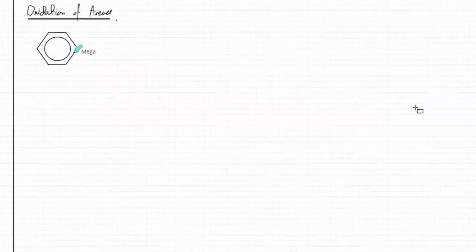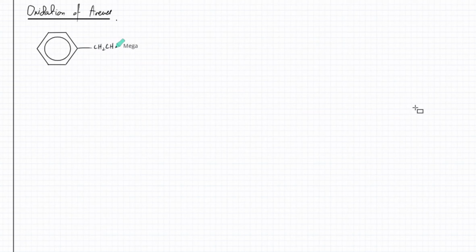An arene is basically a benzene, but with a carbon chain. The oxidation reaction is pretty simple. It's a benzene that has a carbon chain, and it could be any sort of carbon chain, like CH2 and CH3. That's what an arene looks like.